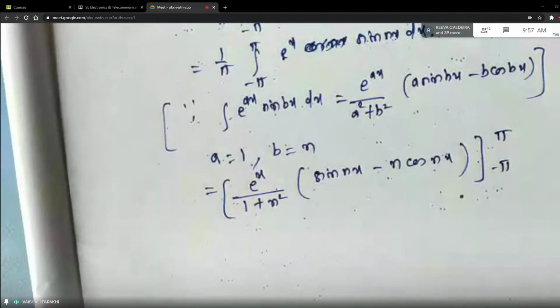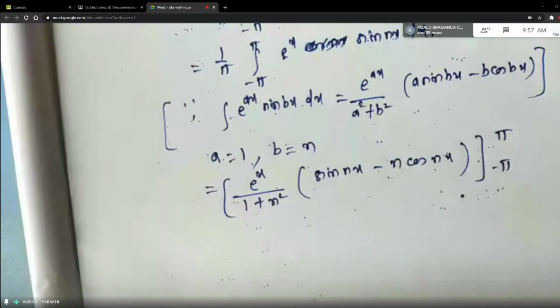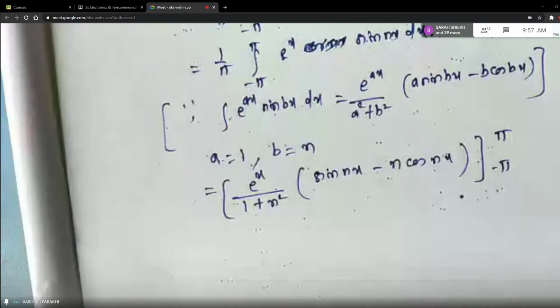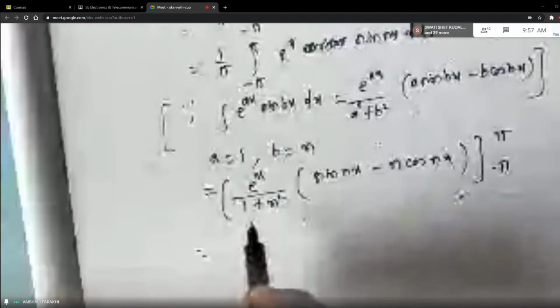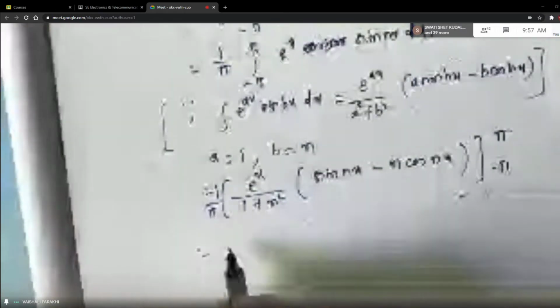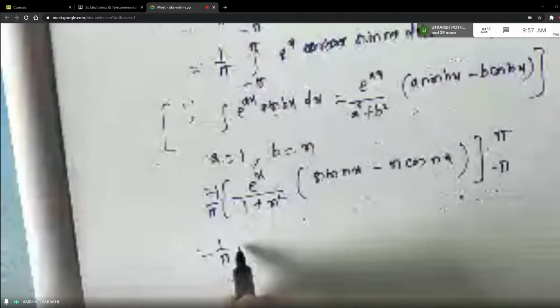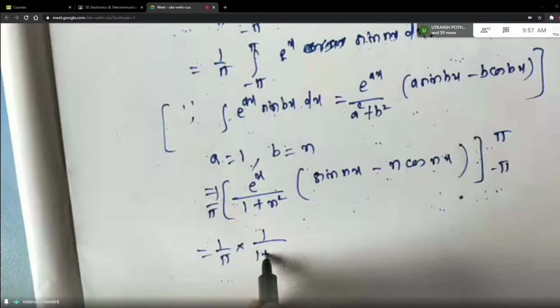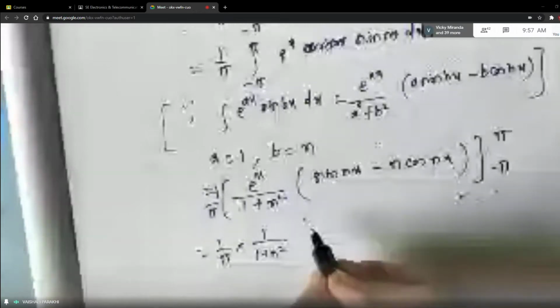And that's why we don't add constant of integral. For indefinite integral, when there are no limits, we add constant of integral. Integral because we get definite value of this. Okay. And there is 1 by pi, don't forget this. 1 by pi is there. Then let us take 1 by 1 plus n square also out as constant.